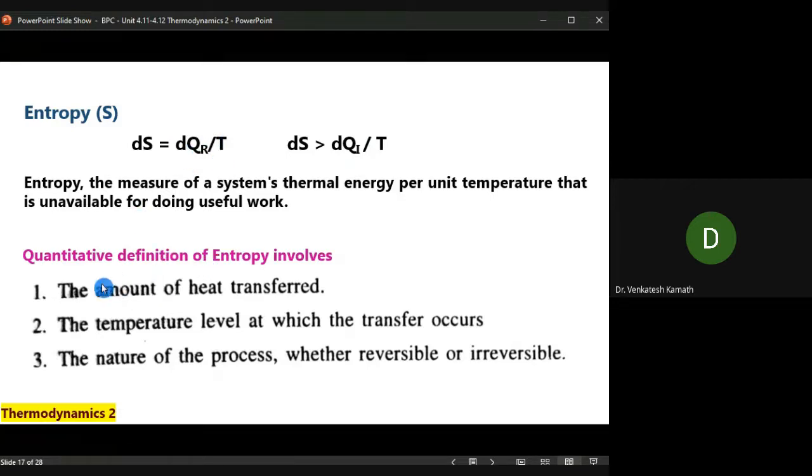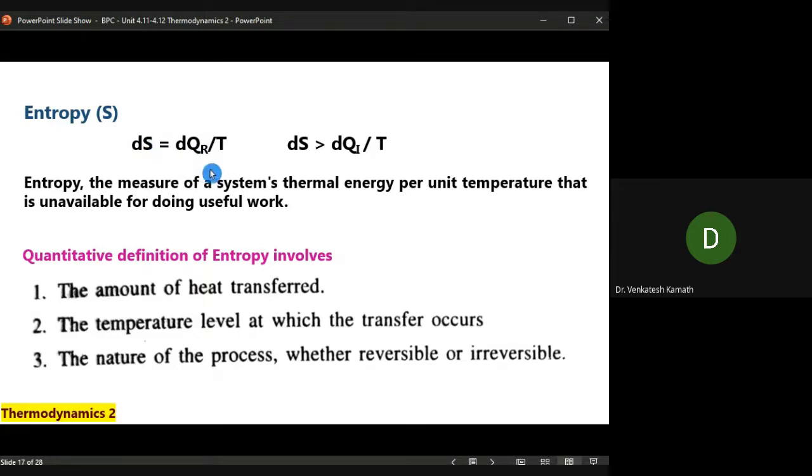So it is a measure of the amount of heat transferred, that is Q. It's a measure of the temperature level at which the heat transfer occurs, T, and the nature of the process, whether it is reversible or irreversible. Based on these three things, Q, T, and whether it is reversible or irreversible, you have a quantitative relationship. If I mention the system is reversible, given the amount of heat transferred at a particular temperature, you can find out the change in entropy.